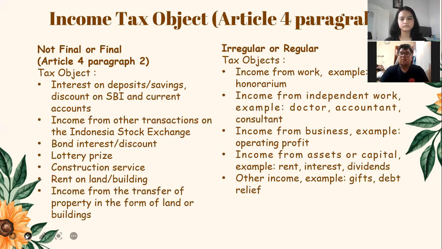And then irregular or regular. Non-final tax objects are income from work, for example salary and honorarium; income from independent work, for example doctor, accountant, consultant; income from business, for example operating profit; income from assets or capital, for example rent, interest, dividends. Other income, for example, gifts and debt relief.